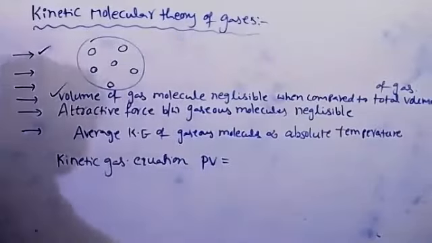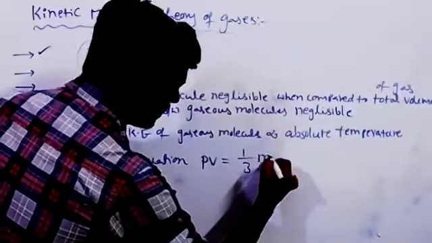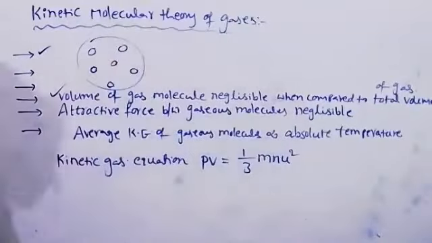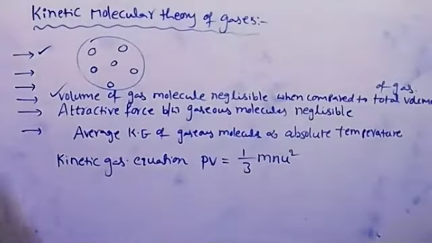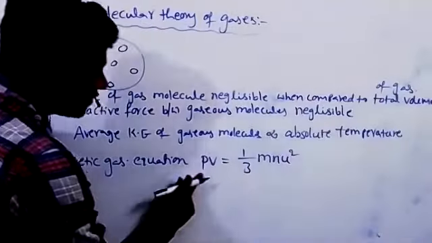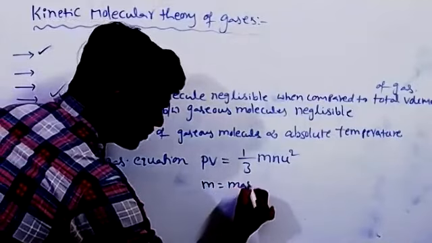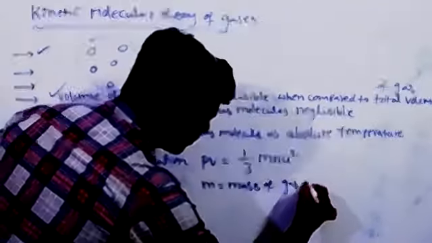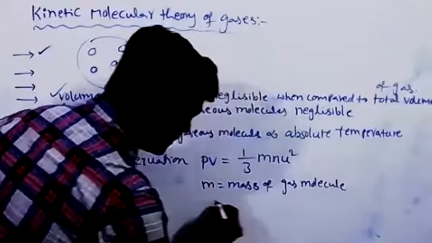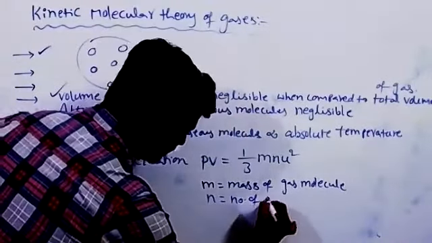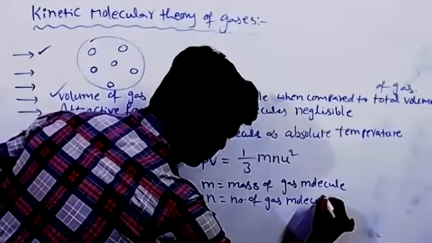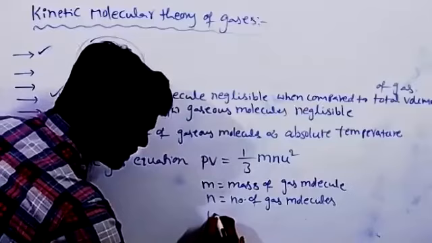PV is equal to 1 by 3 mnu square. From this equation only, the ideal gas equation and Boyle's law, Charles's law, Avogadro's law are derived. P is pressure of gas, V is volume of gas, m is mass of gas molecule, n is number of gas molecules, u is RMS velocity.